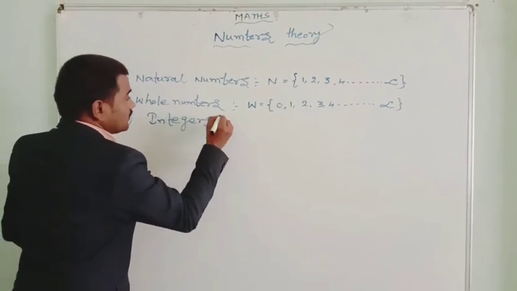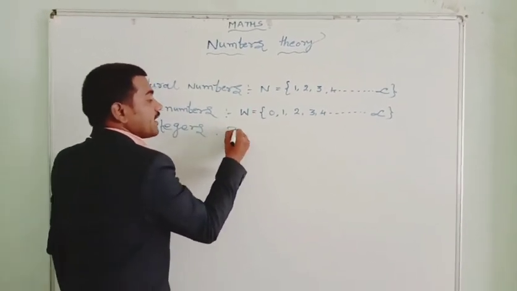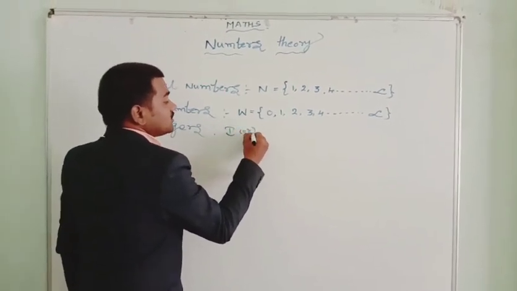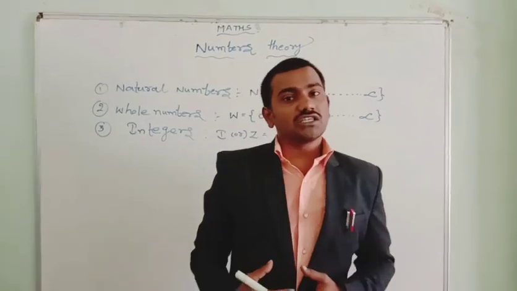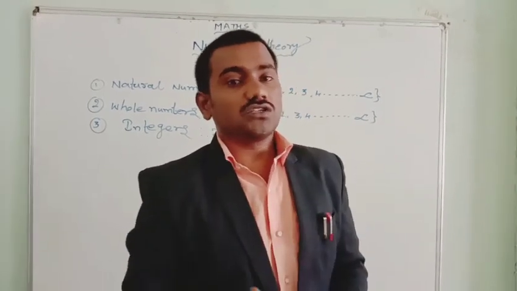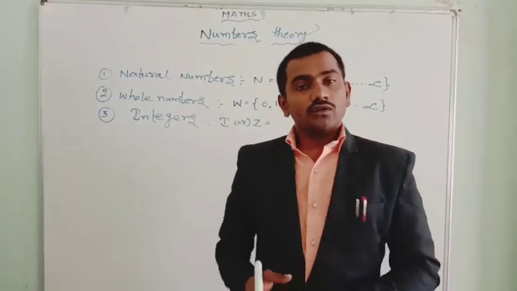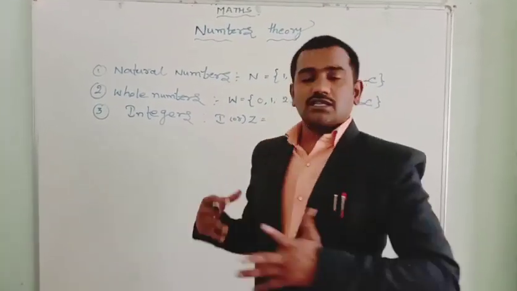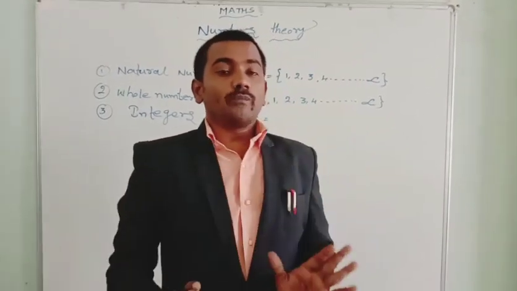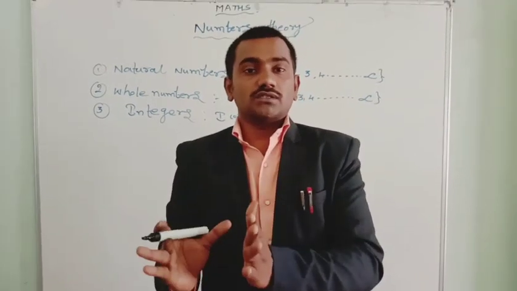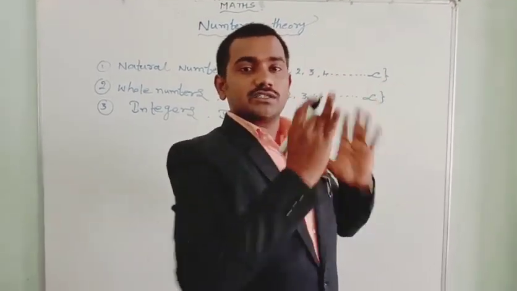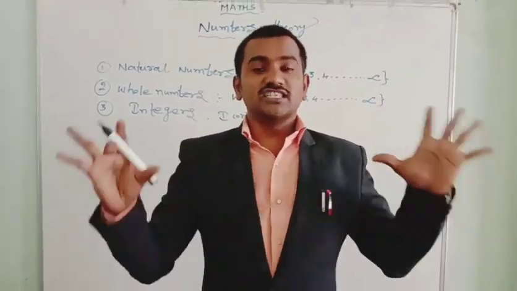Integers. Integers are denoted by I or Z. I in the sense of integers, Z in the sense of Zahlen, which is the German word actually, so they call these numbers the Zahlen numbers. That is different. So what are integers? The set of whole numbers with negative numbers is known as integer numbers.